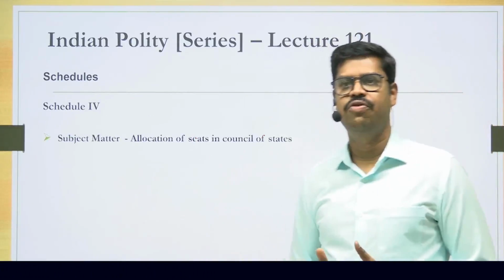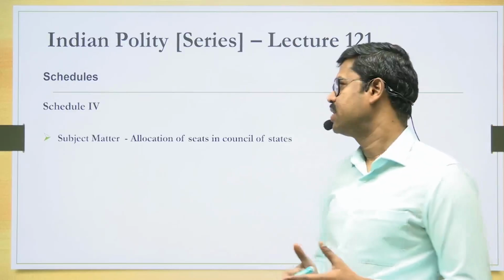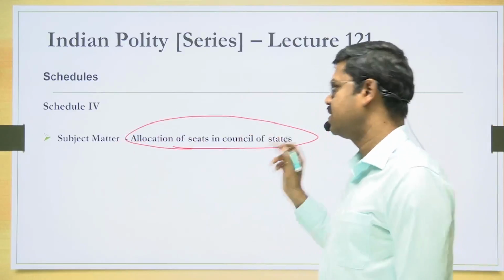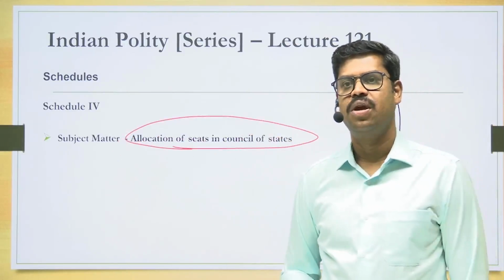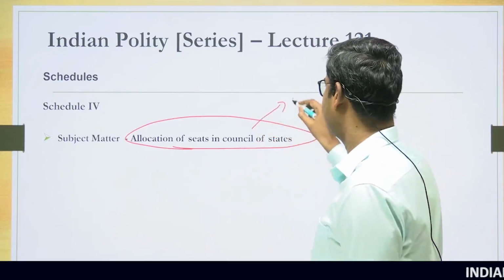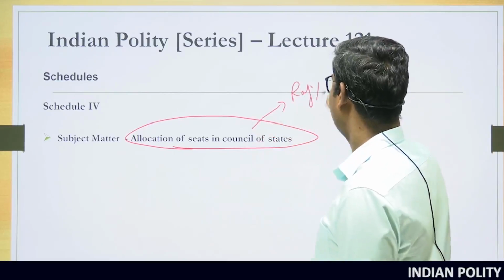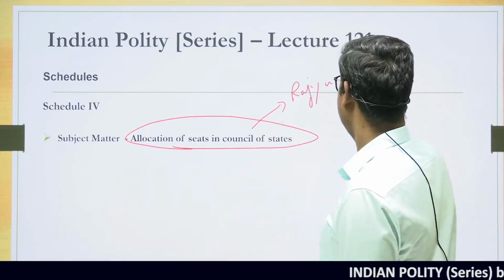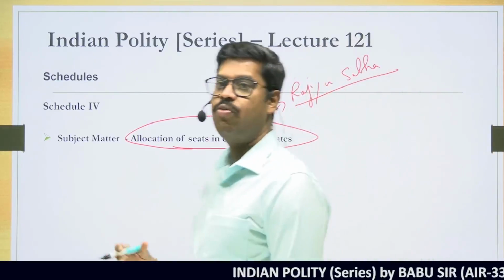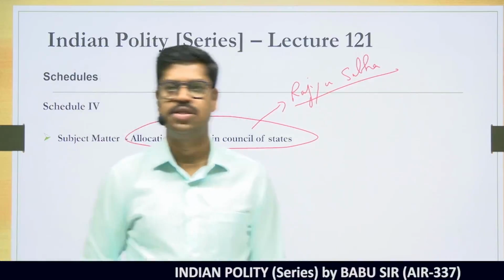The Schedule 4 of the Constitution deals with allocation of seats in the Council of States. The Council of States is nothing but the Rajya Sabha. That means if you go to Schedule 4 of the Constitution, you will have an understanding for every state in our country how many seats has been allocated in the Rajya Sabha.